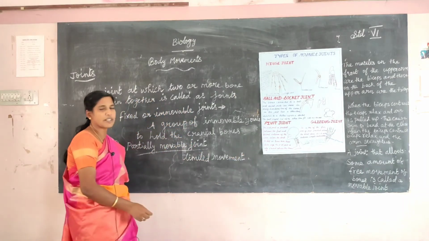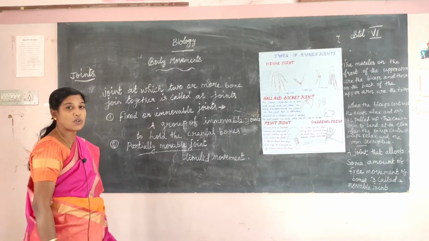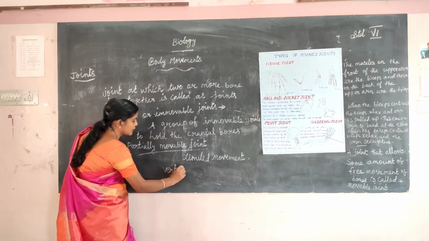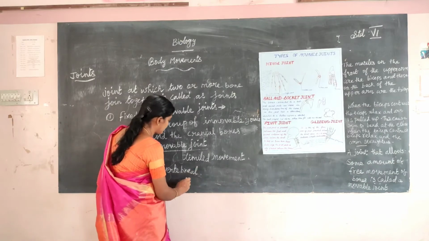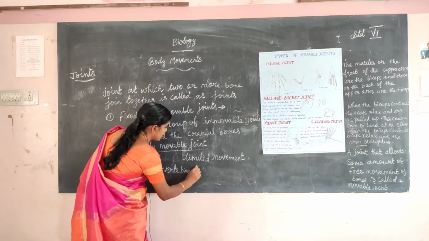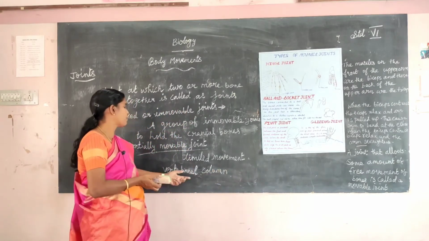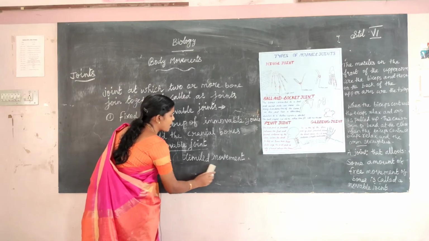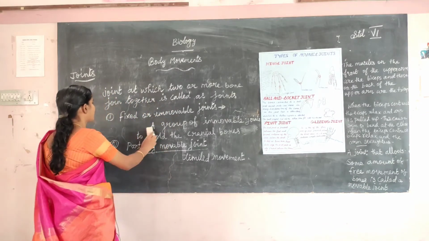Examples for the partially movable joints: the vertebral column. The vertebral column, the backbone, is an example of a partially movable joint. Next one,